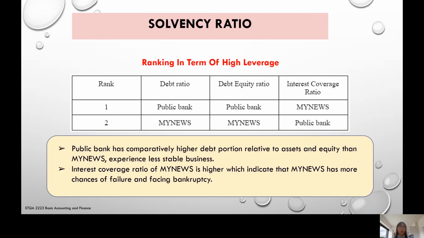The second one is about the solvency ratio between the companies. The Public Bank has a comparatively higher debt portion relative to assets and equity than the MYNEWS. This indicates that the Public Bank has experienced a less stable business. However, for the interest coverage ratio, the MYNEWS company is higher than the Public Bank, which indicates that the MYNEWS has more chances of failure and facing bankruptcy.